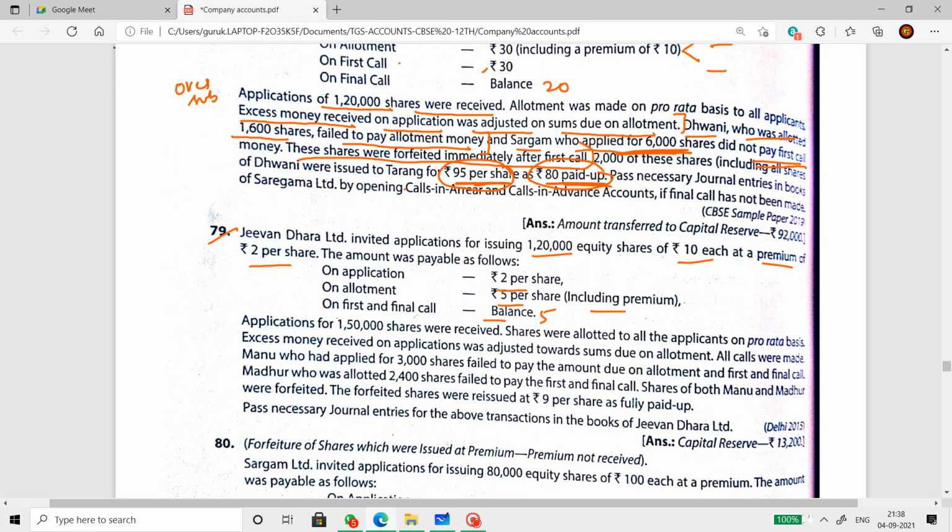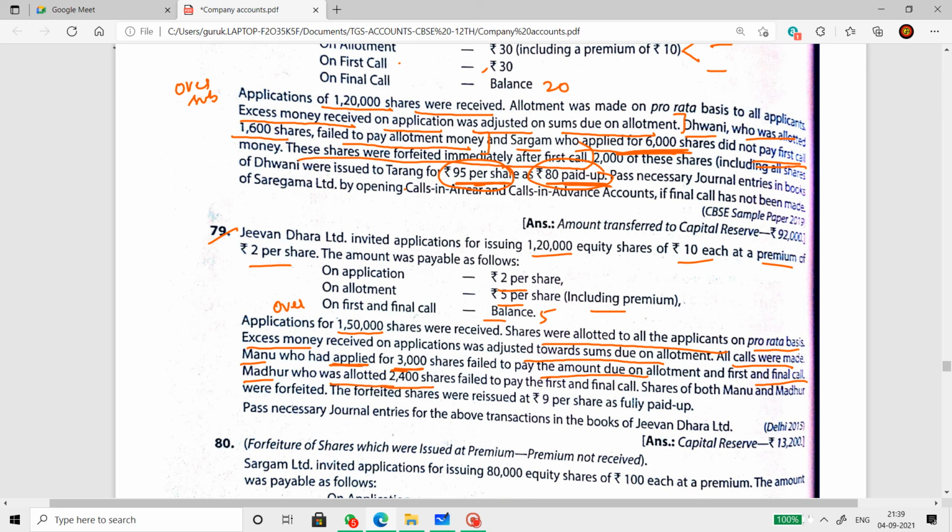Applications were received for 1,50,000 shares. Oversubscription, just like the previous question. Shares were allotted to all applicants on a pro-rata basis. Excess application money was adjusted towards allotment. All calls were made. Manu applied for 3,000 shares, and failed to pay the allotment and the call money. Madhur applied for 2,000, allotted 2,400 shares.